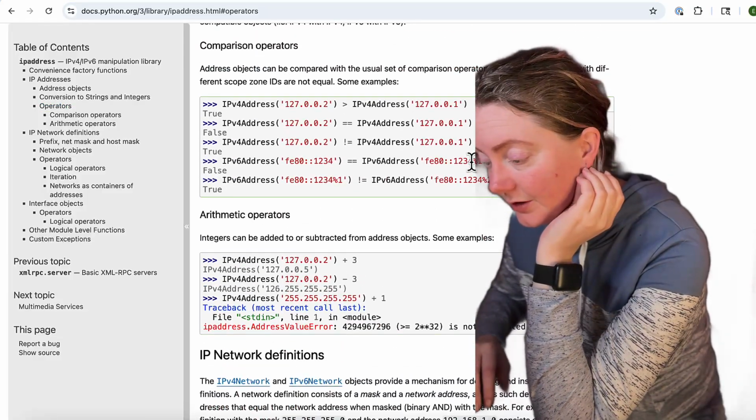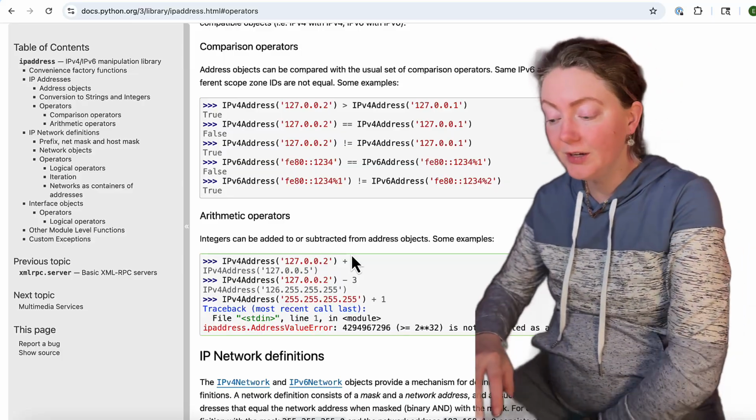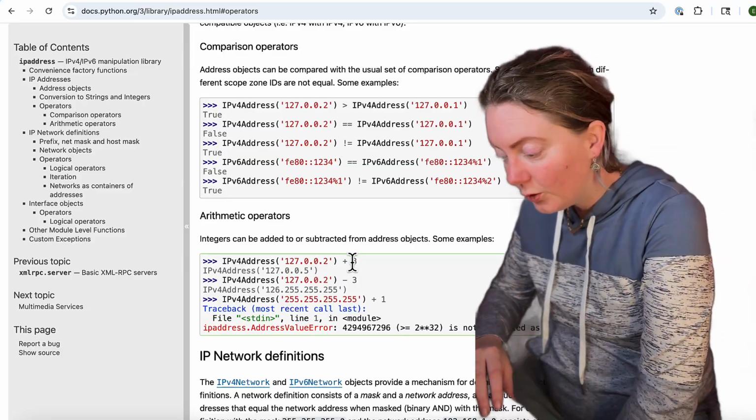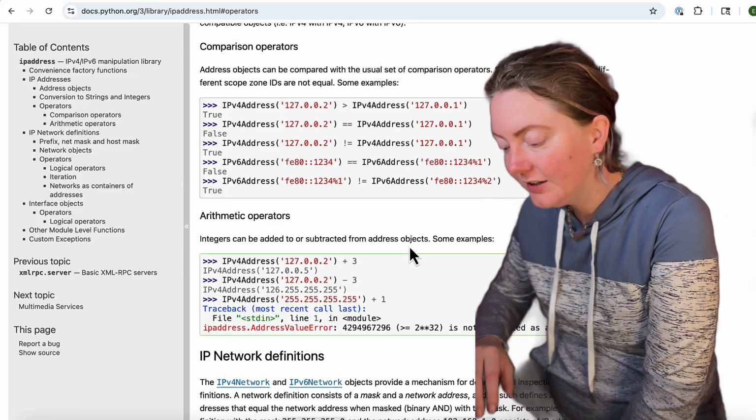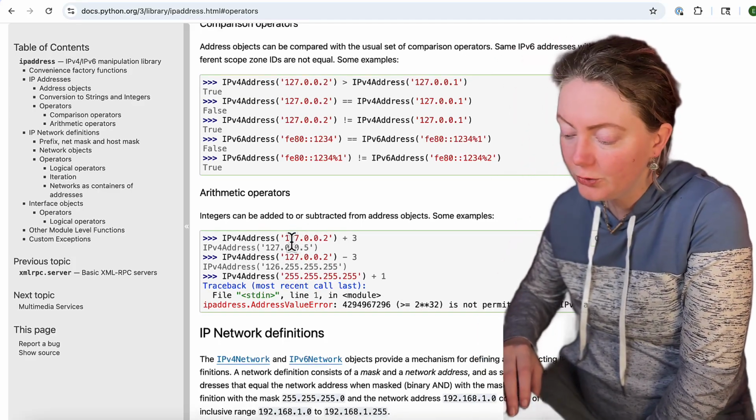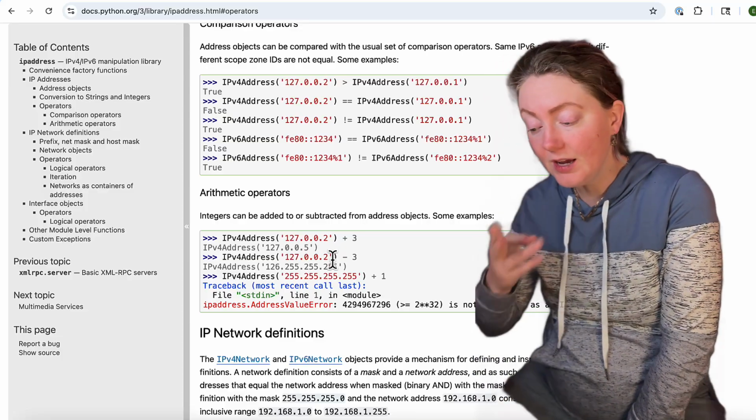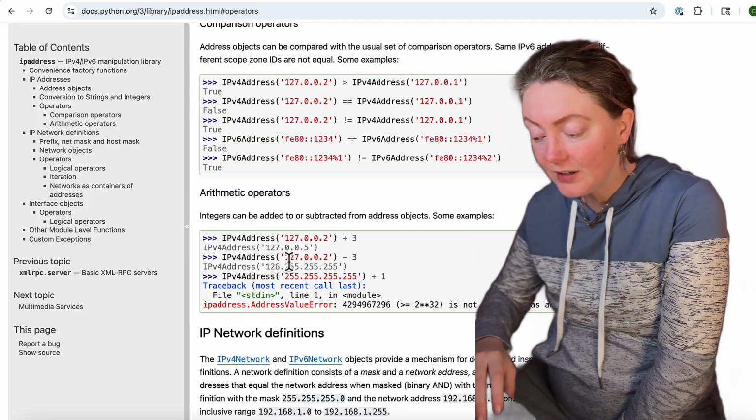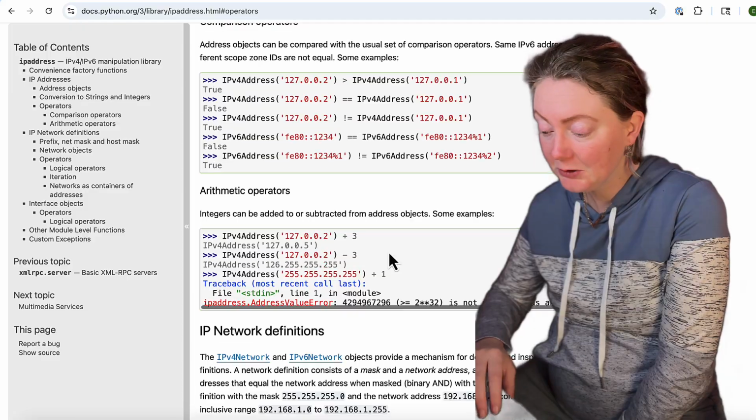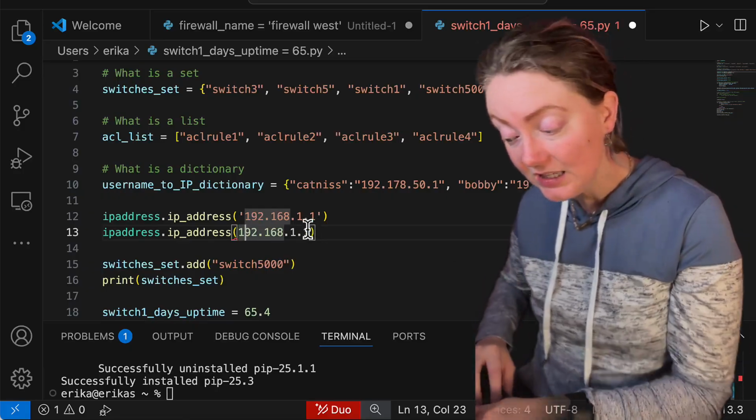Okay, so here's a simple one I feel like to practice with. This library gives you an arithmetic operator, so integers can be added to or subtracted from address objects. Here's some examples. So if you have an IP address object of 127.0.0.2, you can add 3 to it, and it will then give you the IP address of 127.0.0.5. Okay, so let's try it out ourselves for giggles, because documentation's not always right.